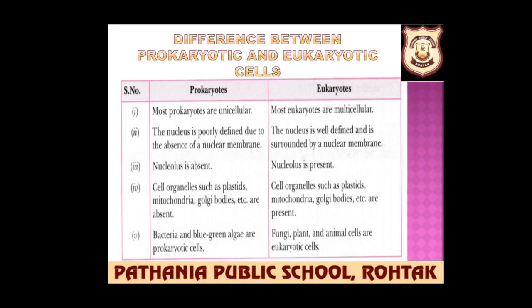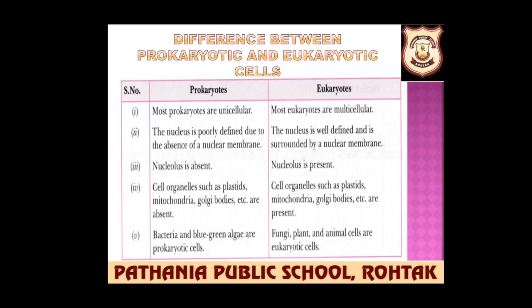So a primitive nucleus, which is not well developed. The cells which do not have a well organized nucleus due to the absence of nuclear membrane are called prokaryotic cells, and the organisms having these types of cells are known as prokaryotes, for example bacteria and blue green